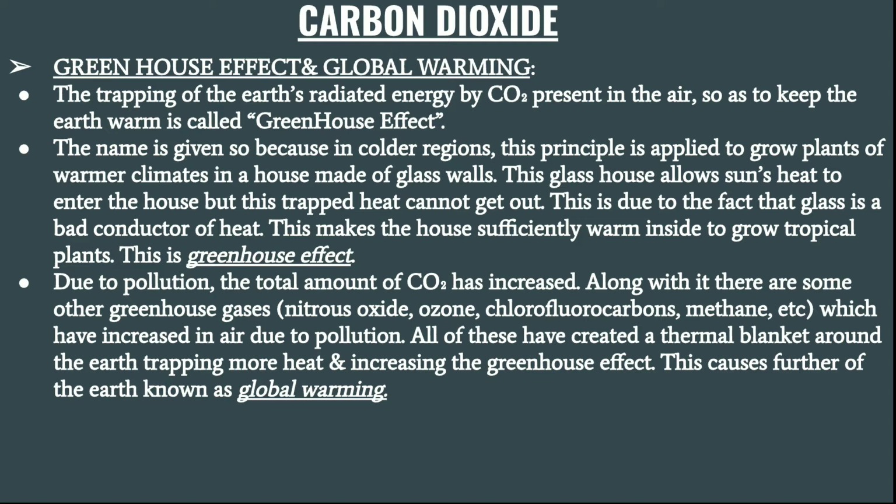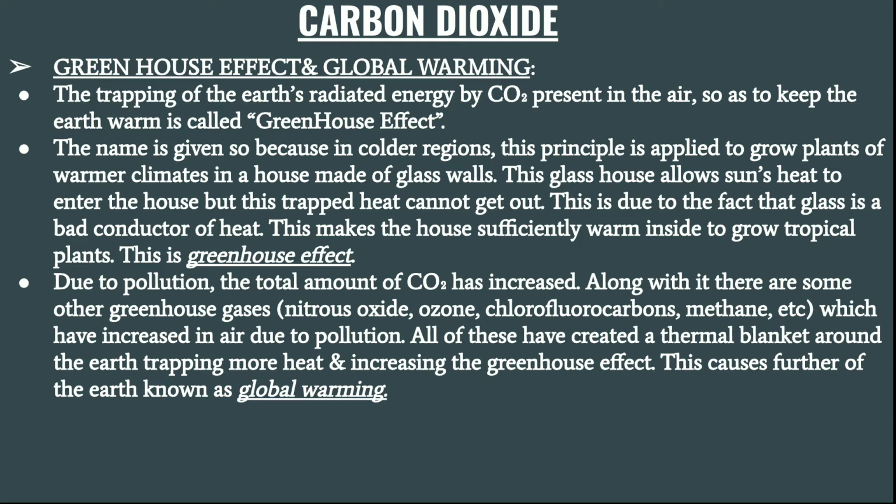It will not allow the whole of the heat which comes to the earth from the sun to escape into space. That keeps the earth warm, and that gives us the greenhouse effect.